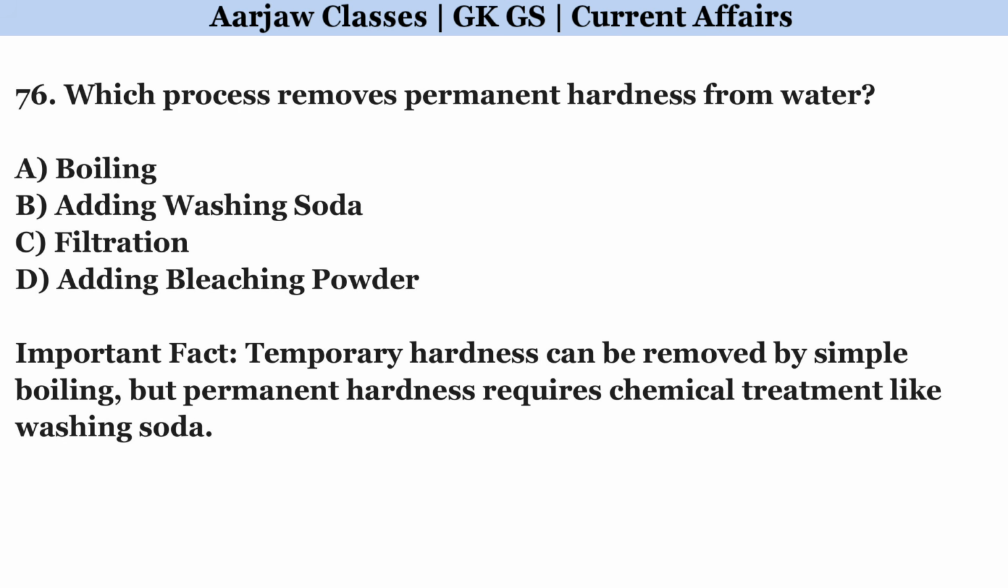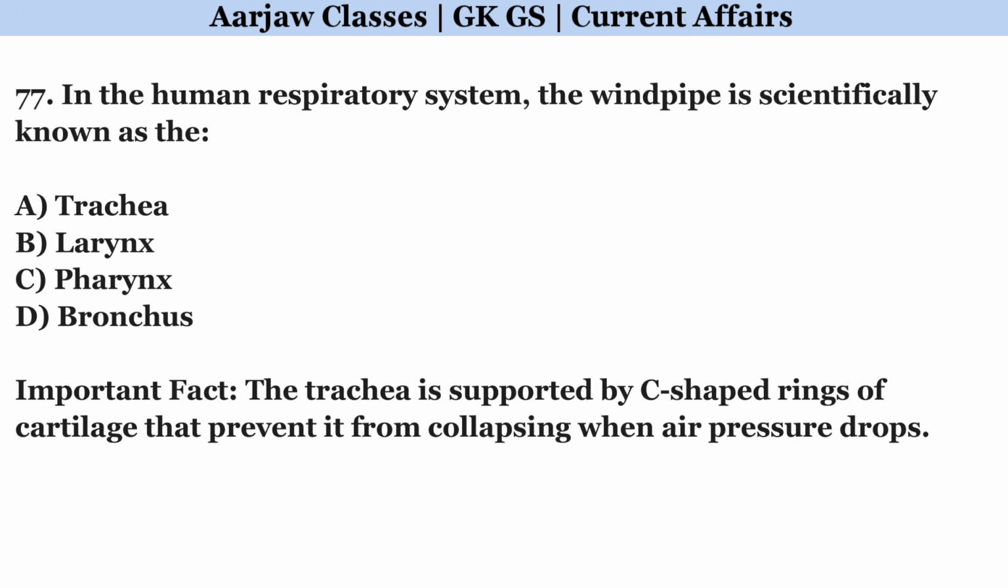Which process removes permanent hardness from water? Correct option is B. Adding washing soda. In the human respiratory system, the windpipe is scientifically known as the. Correct option is A. Trachea.